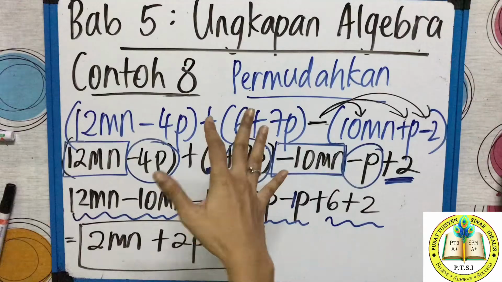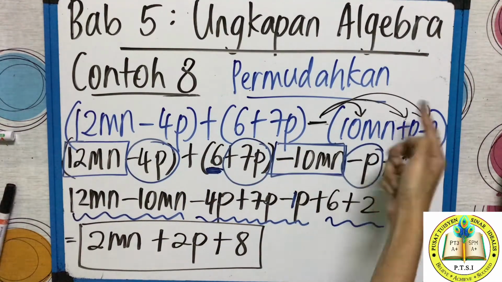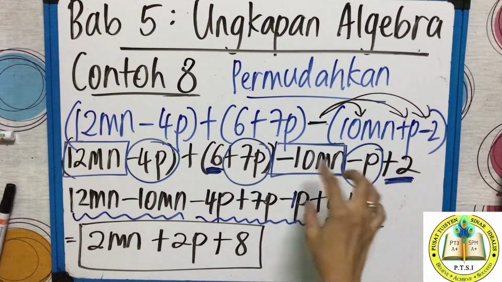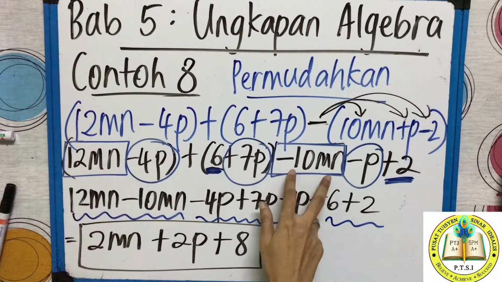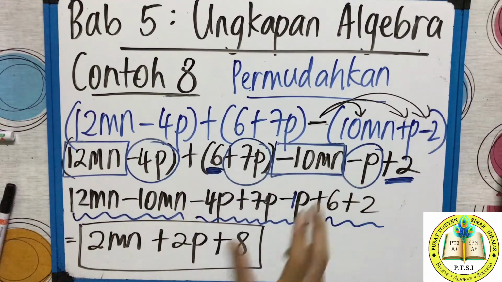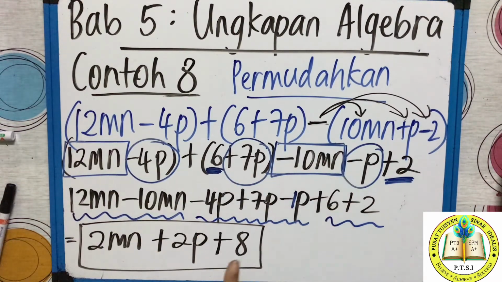If plus, you can just straight away start. If got minus, what teacher say? Darab, kembangkan, expand. You get this. Then only you put your shape. Mn kotak. P bulat. Nombor cikgu biarkan. But when you put the shape, make sure you include the integers also. Very important. The next step, arrange. Mn, p, nombor. Arrange. Last step, selesaikan, solve.